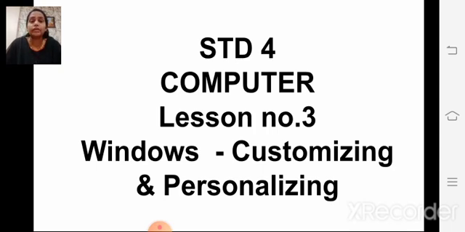In this lesson, we are going to learn about Windows: what is Windows, how to customize it and personalize it, and how to use the Windows operating system. Now, children, see here.